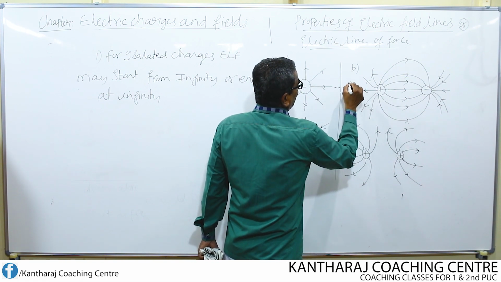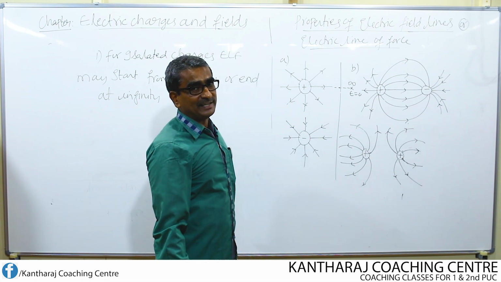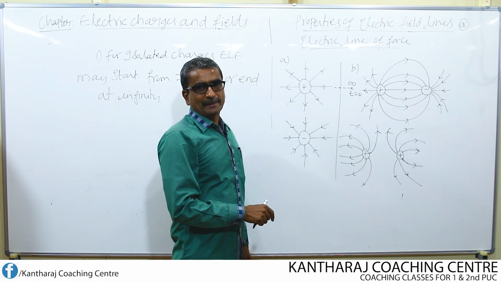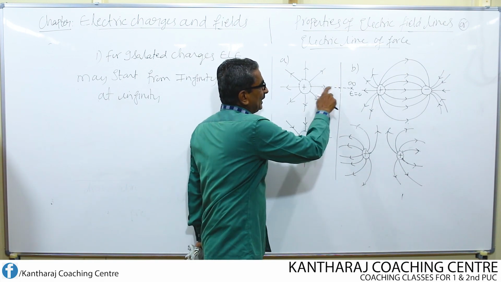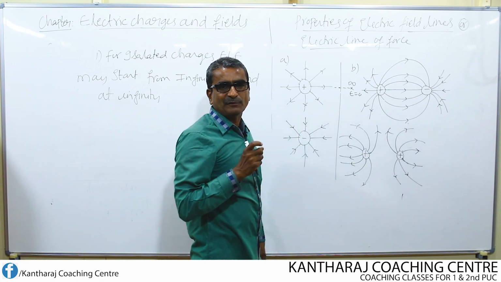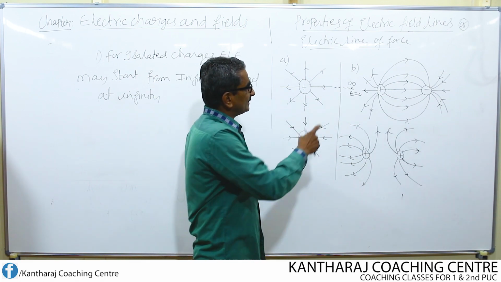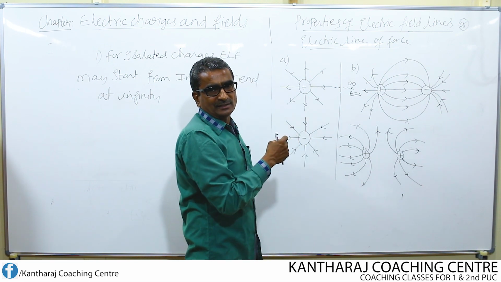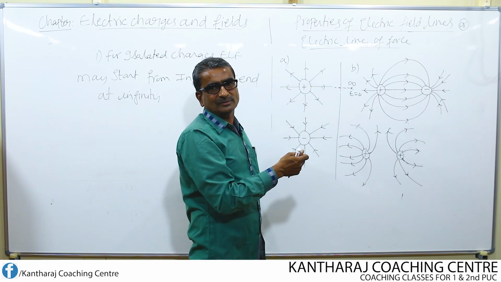So that point here is called the point of infinity. The symbol used here is infinity, but the meaning of this infinity in this case is different. Infinity means it is a point in an electric field. Point of infinity means it is a point in an electric field where the net field becomes equal to 0.